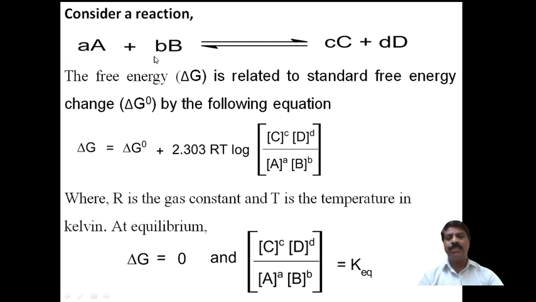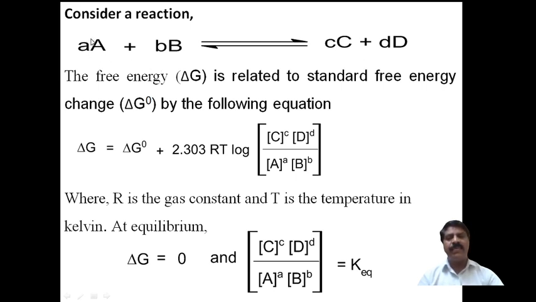A plus b, the equilibrium sign, and to form c plus d. Here capital A, B, C, D are the molecules that participate in the reaction. A and B are the reactants, and C and D are the products. Small a is the coefficient of reactant A, small b is the coefficient of reactant B, small c is the coefficient of product C, and small d is the coefficient of product D.